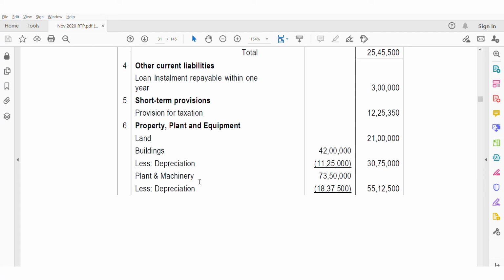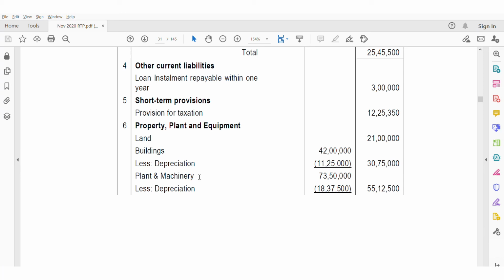Here we have taken land, there is no depreciation on land, so land is taken directly. Buildings, we said historical cost is given in additional information as 42 lakhs, and net of depreciation they have given in the debit balances place 30,75,000. The difference between 42 lakh and 30,75,000 is shown as depreciation, and the disclosure should be like this.